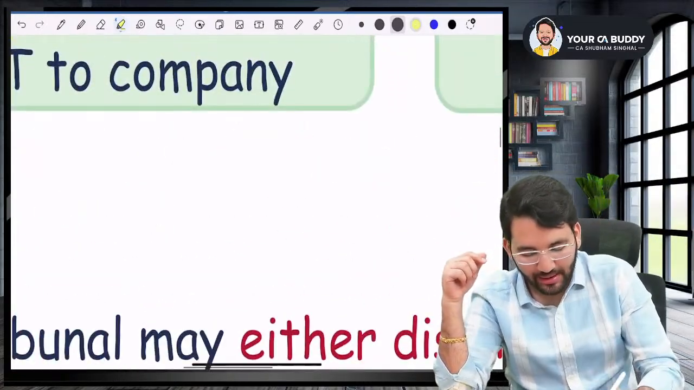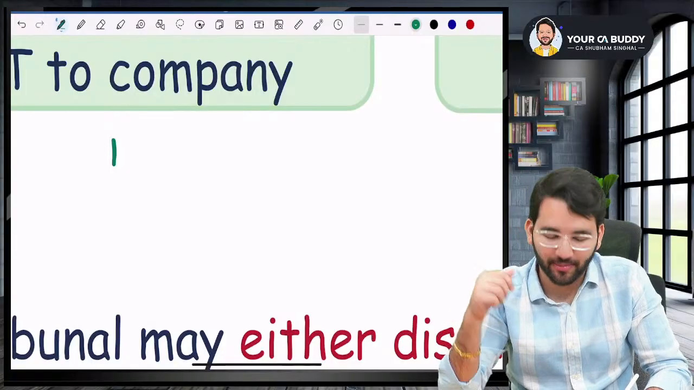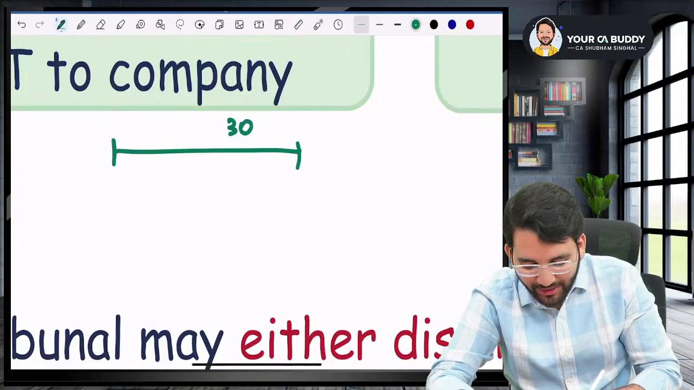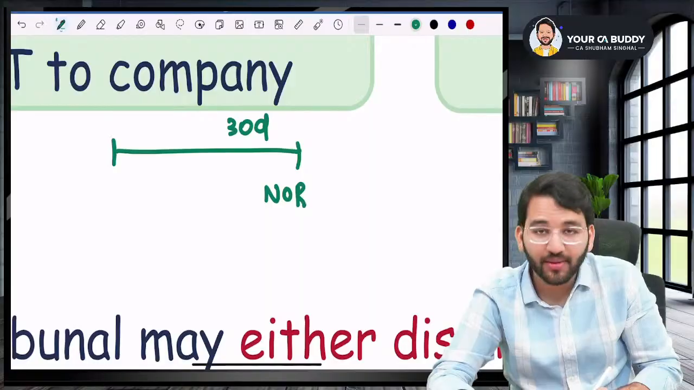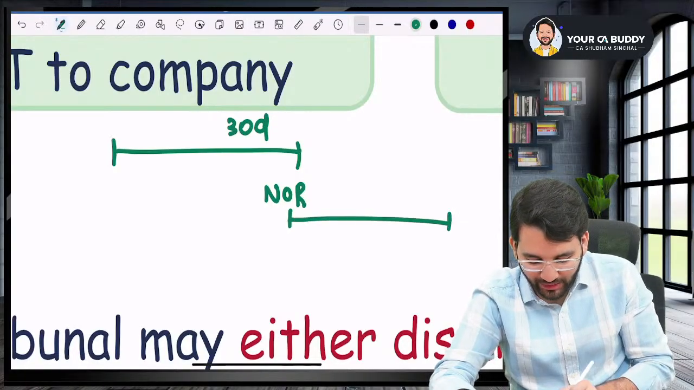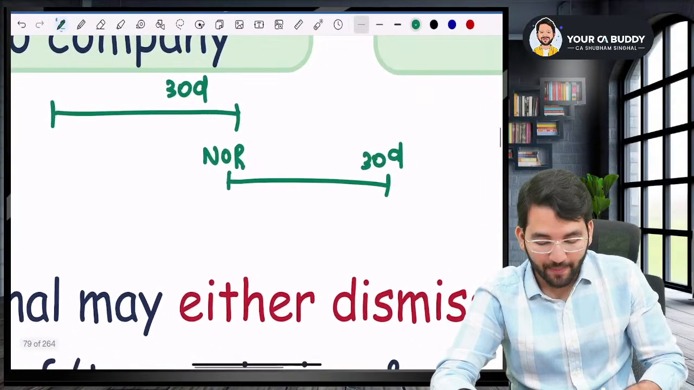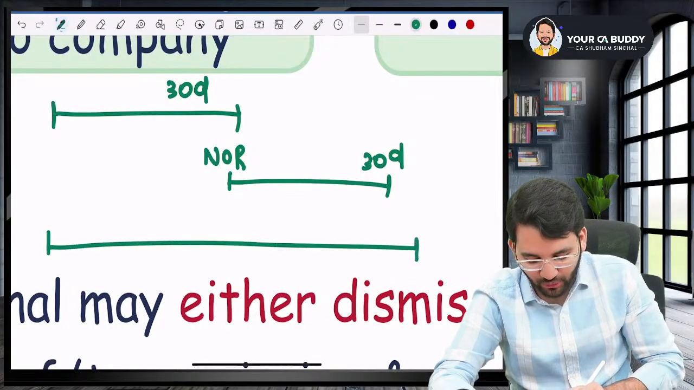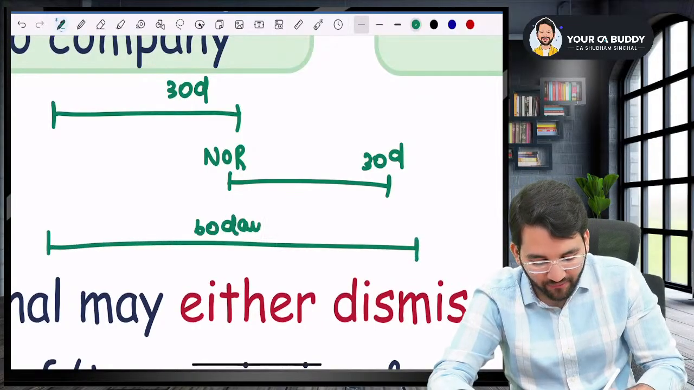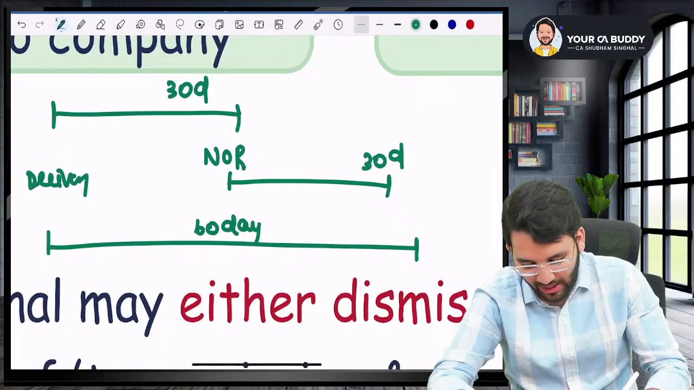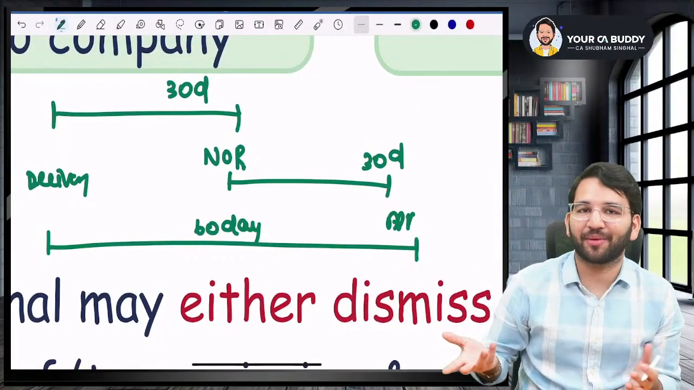So, for example, sir, this is the date on which the instrument was delivered. Within 30 days from this date, they will send a notice of refusal. And whenever they send a notice of refusal, within 30 days you will file an appeal. But if they did not send a notice of refusal, then within 60 days from delivery, you will file an appeal. It's one and the same thing.